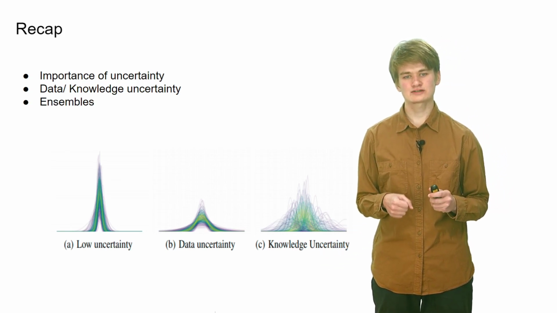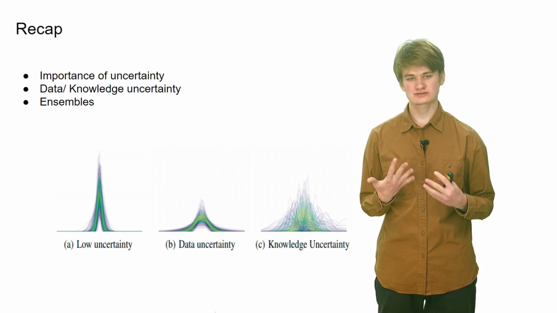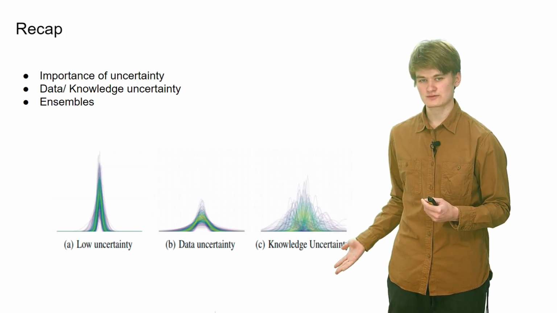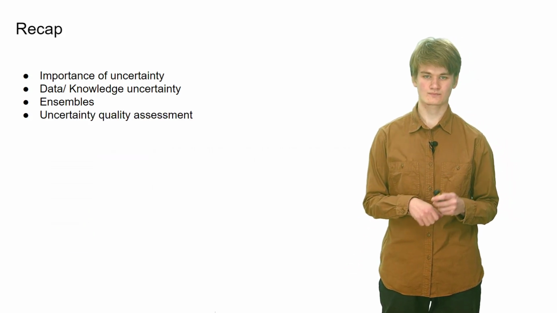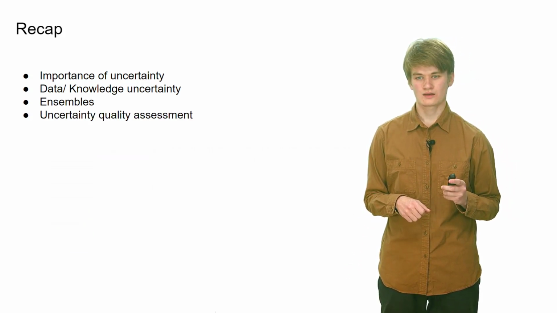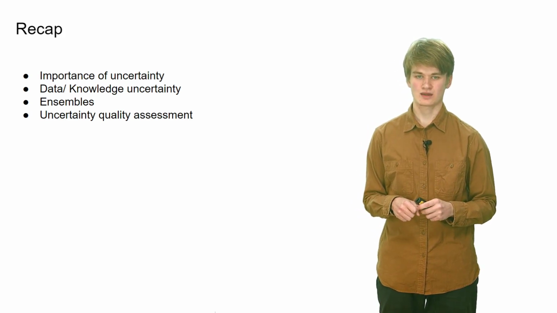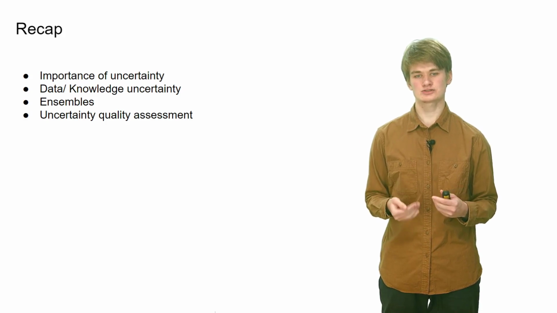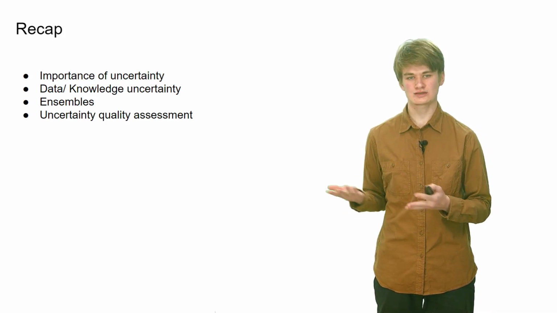We also have discussed ensemble methods for uncertainty estimation, different ways to generate ensembles and use them. For example, here on the slide you can see the behavior of a Gaussian ensemble for different uncertainty cases. And we have also discussed methods to assess uncertainty quality, how to understand if your uncertainty works well. Even more information you will see later in our videos: generative approaches, distillation, and active learning.